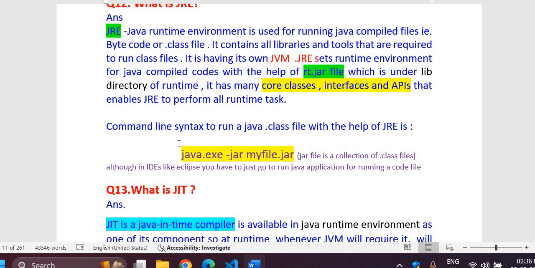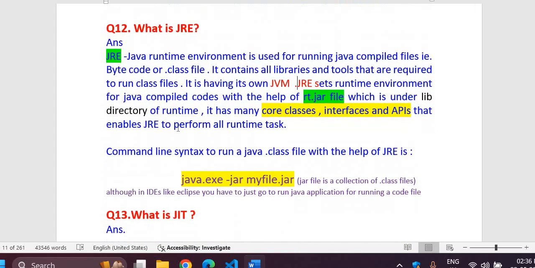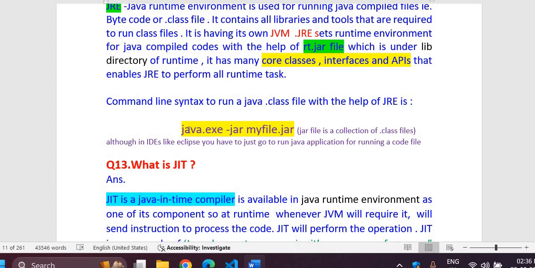If you want to run your project from the command line, you can use this syntax. Java is an exe file. Again, Java is a tool in the Java Development Kit, and it can be used like java -jar myfile.jar. It will run all the classes; the main class will be executed, but whichever other classes are there, those will be called. A jar file is a collection of class files. Although in IDEs like Eclipse, you just have to go to Run Java Application to run a code file.